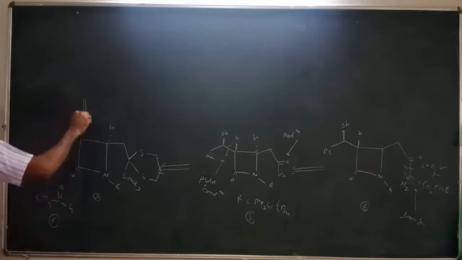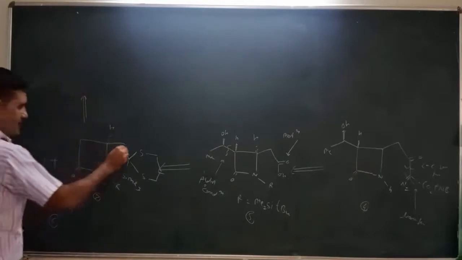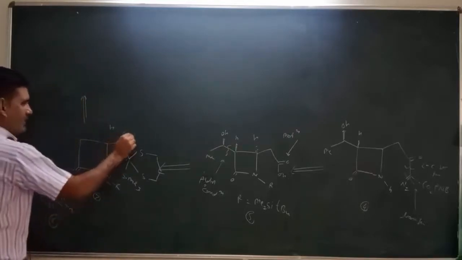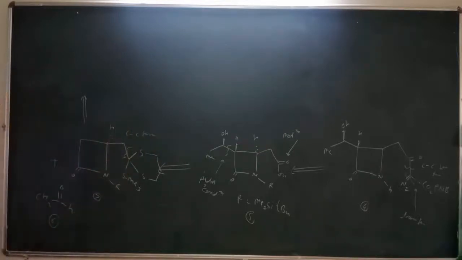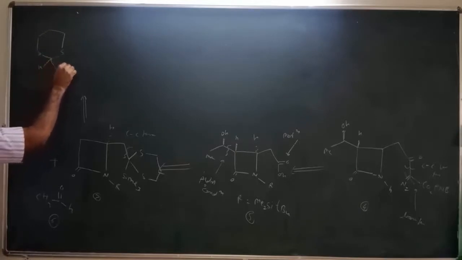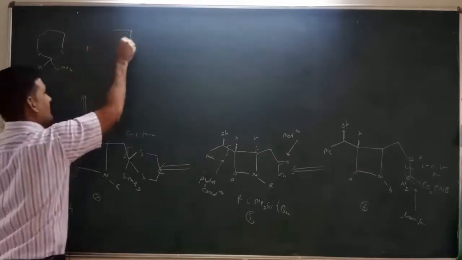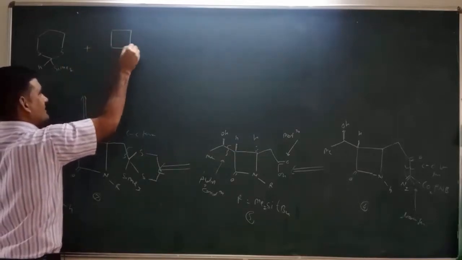Then in the next step, we can break this bond at this position, and the bond can be formed due to CC bond formation. After that, we get this 6-member ring, containing this cyclic thiol as well as these hydrogen and SiMe2 functionalities, and we get an intermediate like this which contains this substitution.